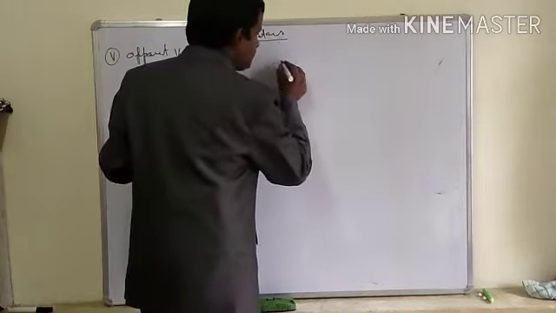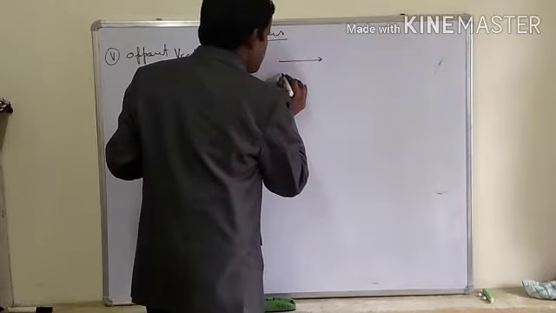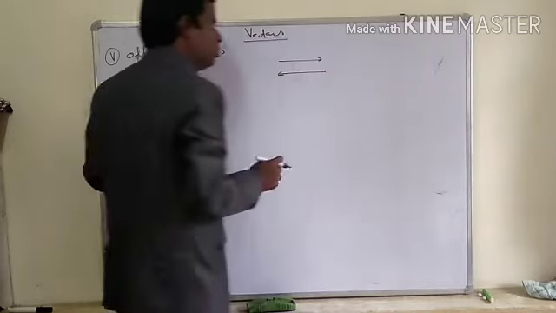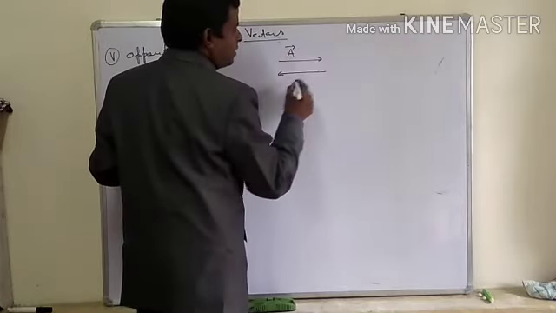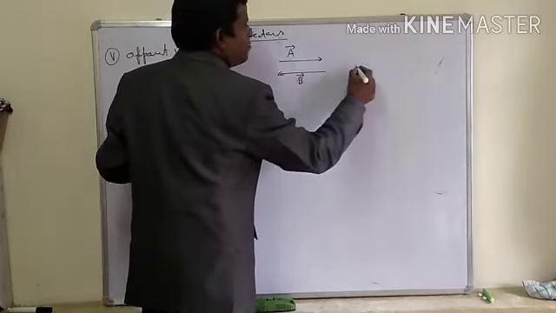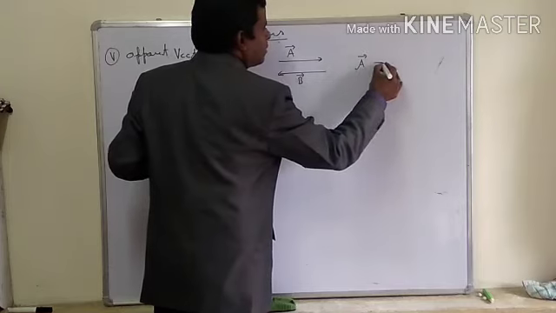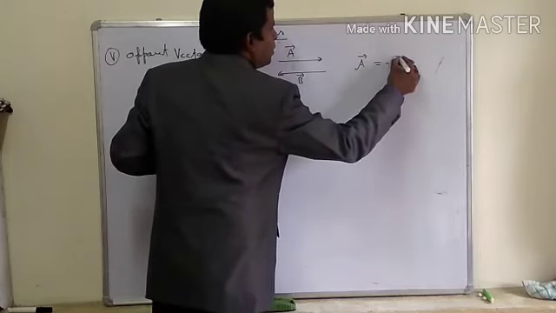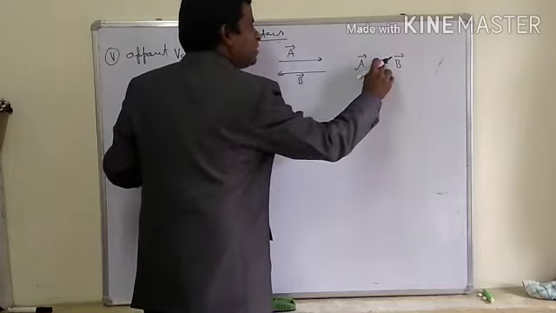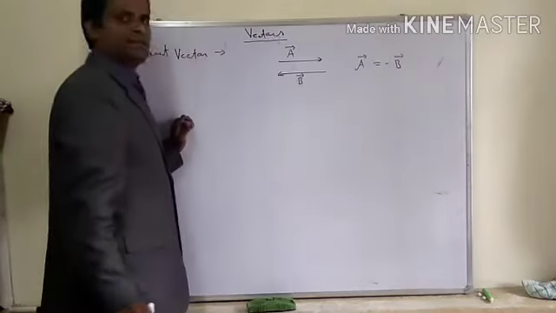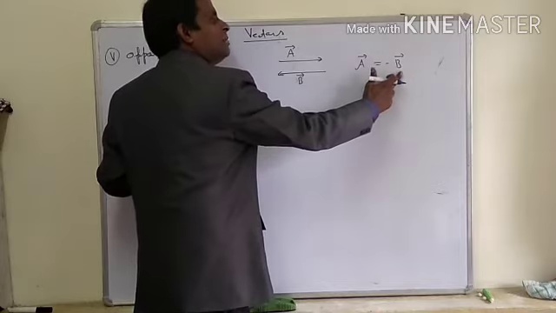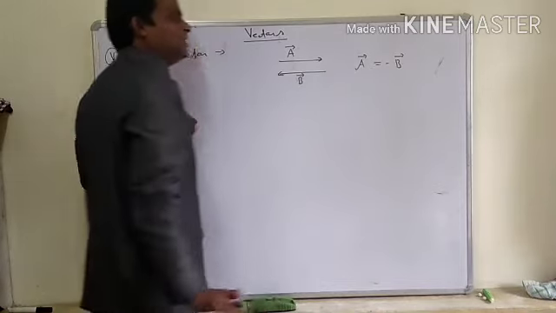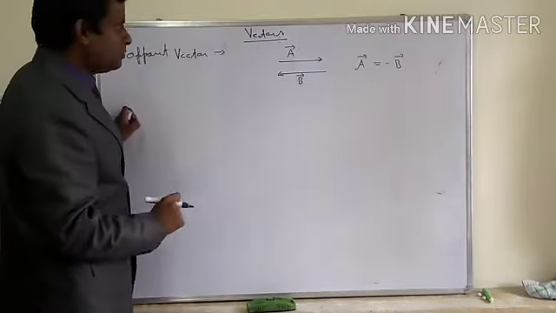See, this pair of two vectors is called opposite vectors. So A vector and B vector are equal but with a minus. If we are writing in equality, then we will take one with a minus. A and B are equal in magnitude but opposite in direction. This is the representation of opposite vectors.